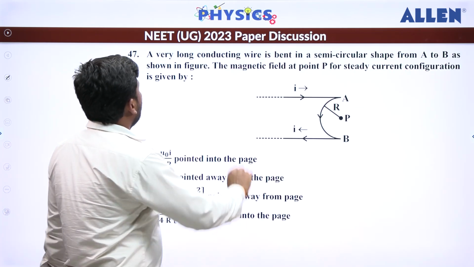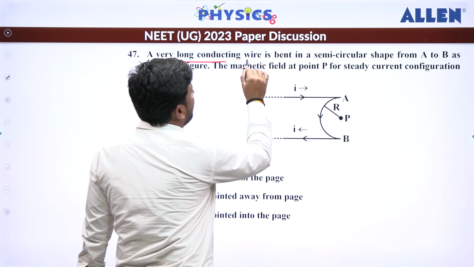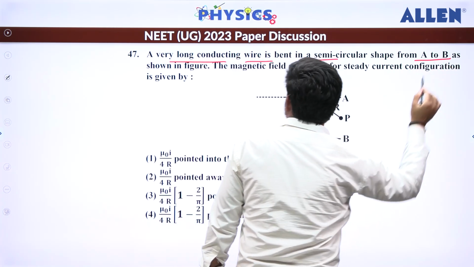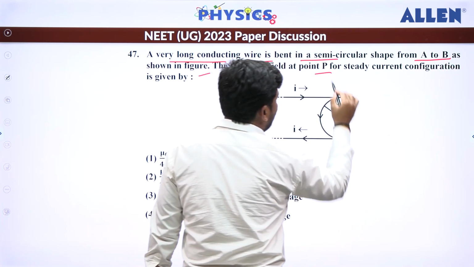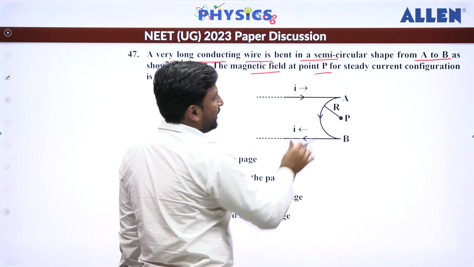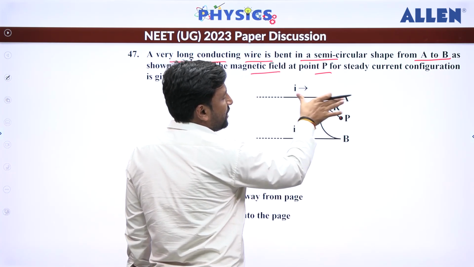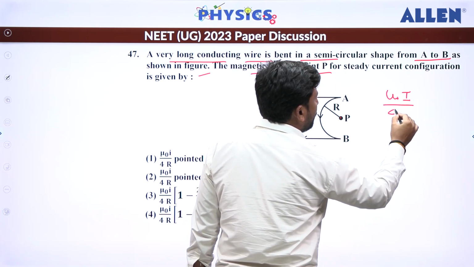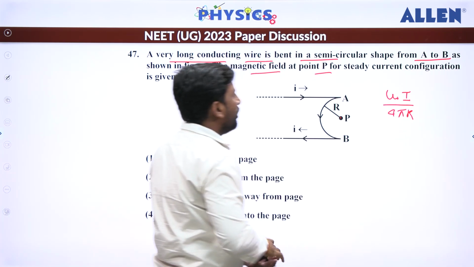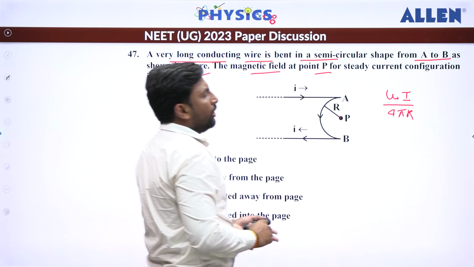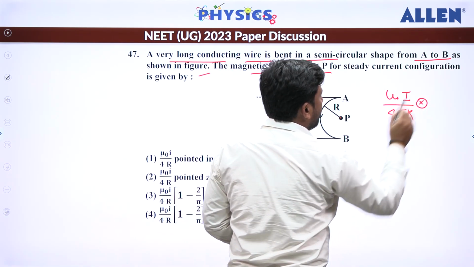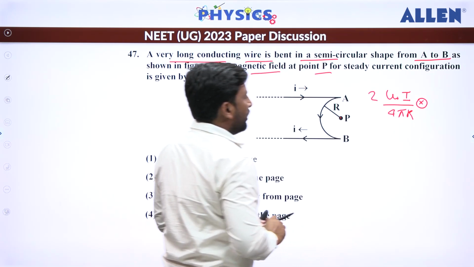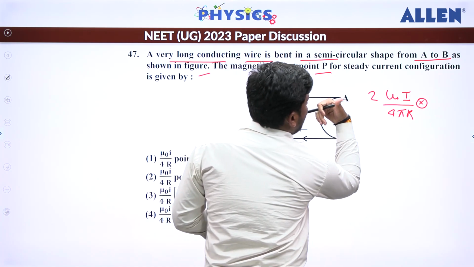Now next question: a very long conducting wire is bent into the form of a semicircular shape from A to E, fine. Now we have to find the magnetic field at point P. Now this is at r distance, so we can take it as semi-infinite. Due to semi-infinite, the magnitude is μ0 I divided by 4πr. Because of this one it will be the cross, and because of this also it is cross, so we can multiply with 2 here.